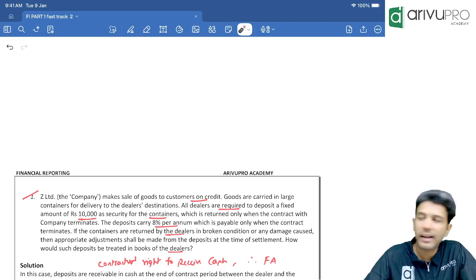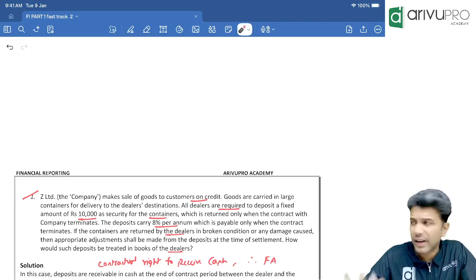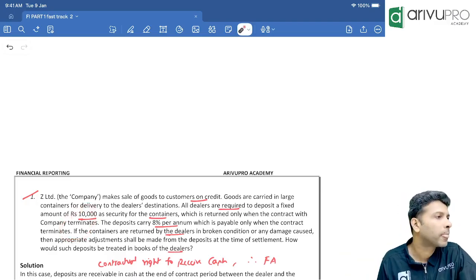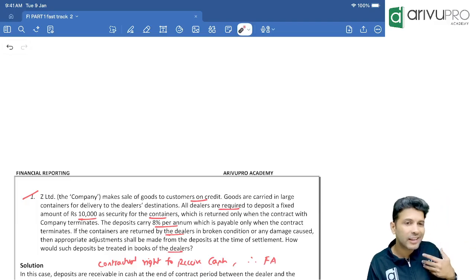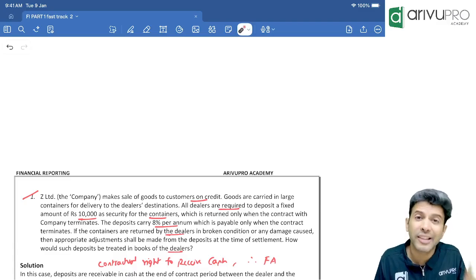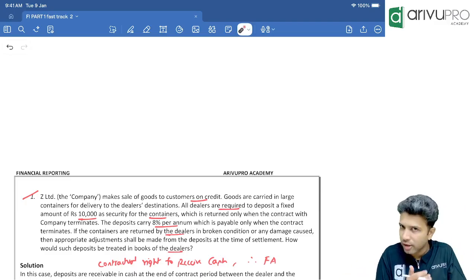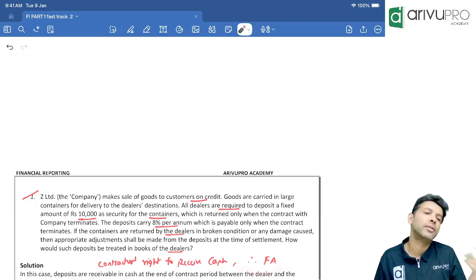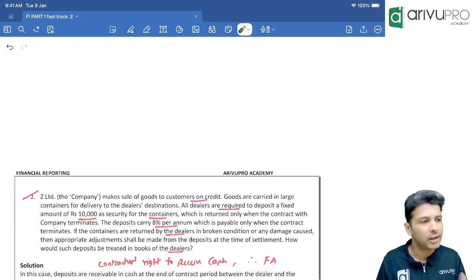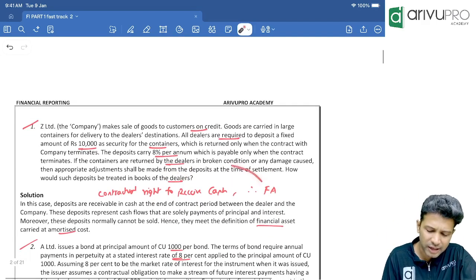Now, for a dealer, is this a financial asset? Financial asset means something to do with cash. When the contract terminates, the dealer will automatically collect the cash, without having to do anything. That means they have a contractual right to receive cash, and any contractual right to receive cash is automatically a financial asset. So for a dealer, the security deposit given is a financial asset. If it is a financial asset, the standard is applicable.